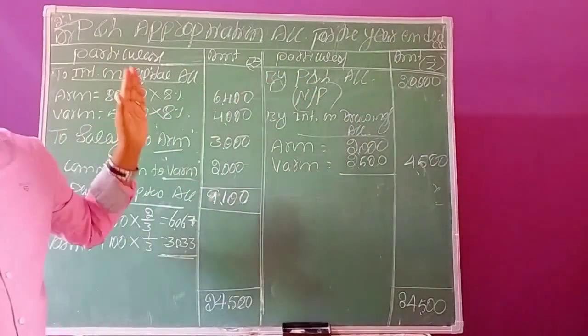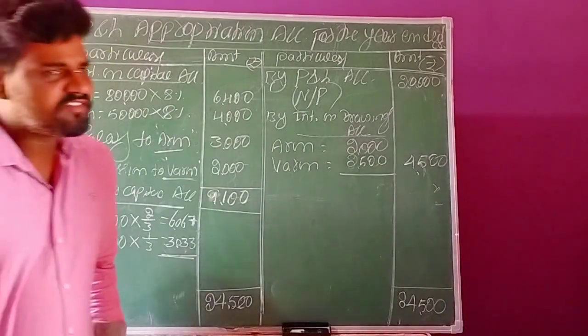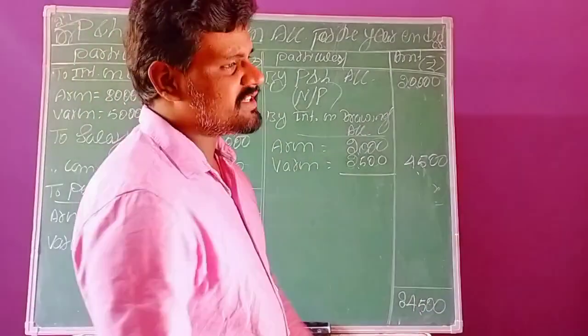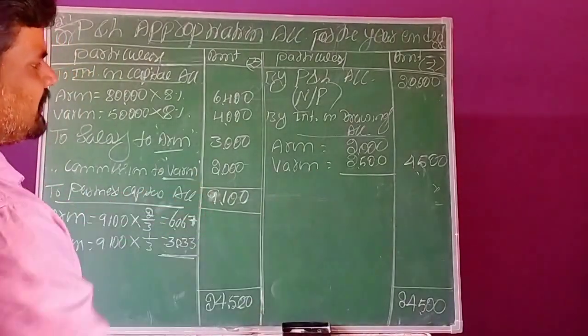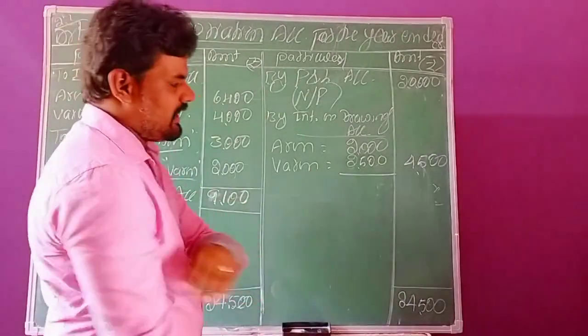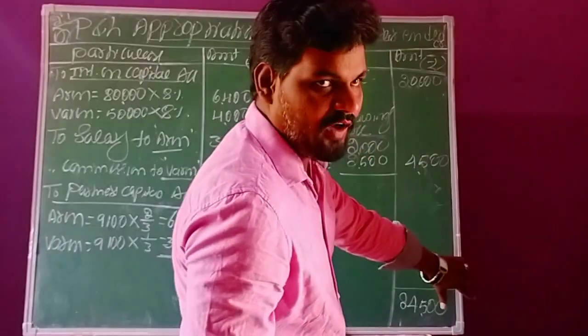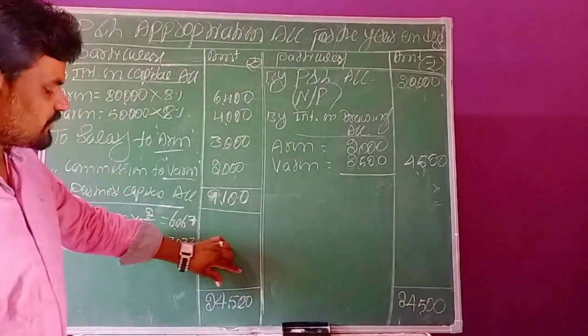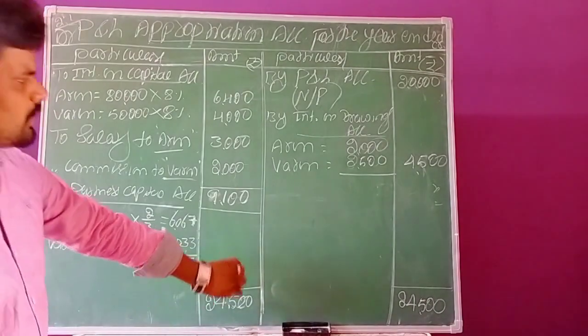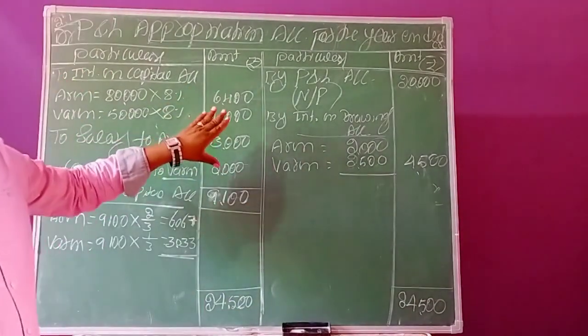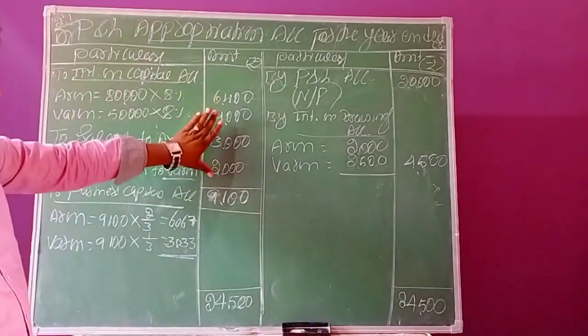Now we need to balance. At the time of balancing, first we need to observe which side is more. When we observe these calculations, the credit balance is more. The total credit balance is 24,500. Now you have to transfer it to the debit side. From this 24,500, you have to discharge all the expenses in the debit side. These are the total expenses.